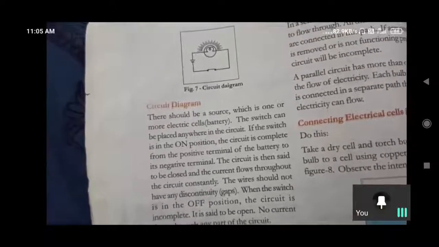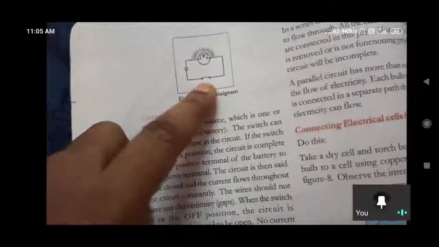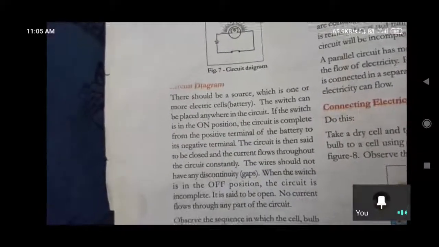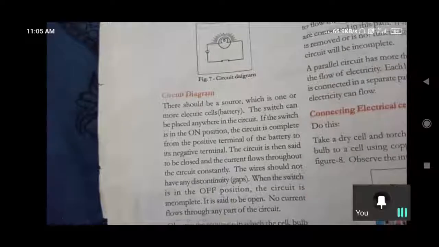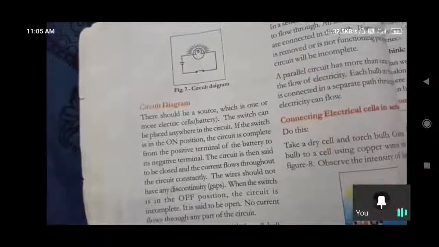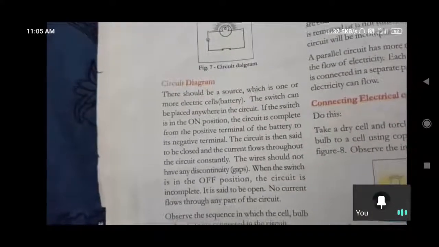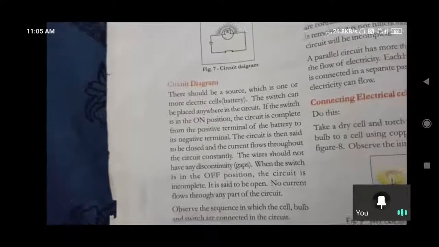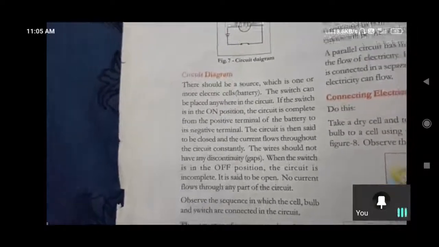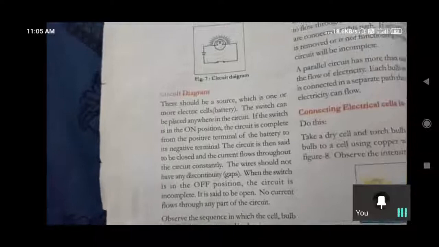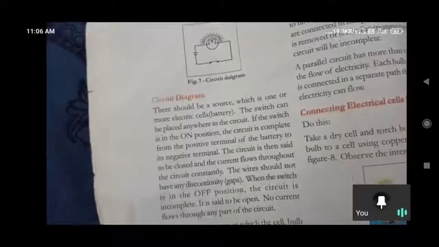Giving a gap means placing a switch there. Here the switch is also most important because only at certain times do we need current. If we don't want it, a switch is also needed. Sometimes we don't want current to flow continuously. At that time we need a switch. Yes, the switch is also most important in this circuit diagram.